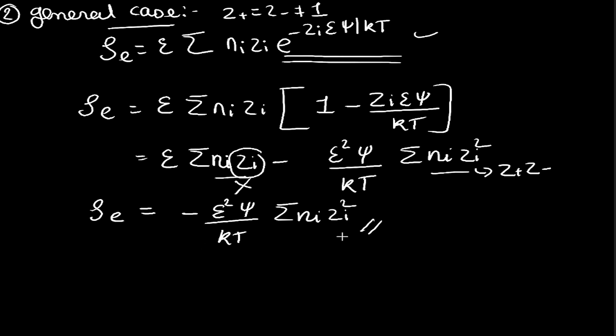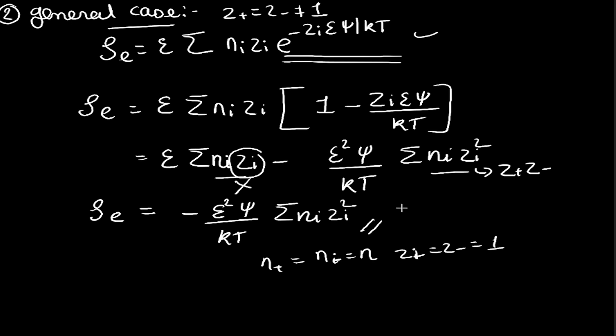Okay, and this we could check for the univalent electrolyte also. For univalent electrolyte, ni will be equal to n, and z plus will be equal to z minus, and that will be equal to 1. That is, I can write n plus is equal to n minus, and that is equal to n.